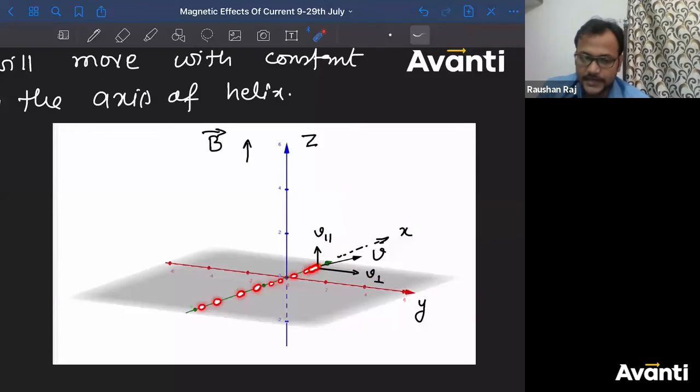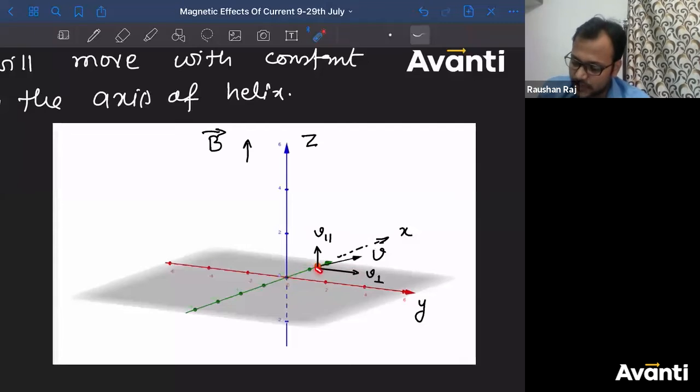Why? It depends now. क्या होगा बच्चा लोग? It depends now what is the velocity. Depending on the magnitude of velocity, depending on the charge, depending on the magnitude of magnetic field, it depends where the center will lie. But this is for sure that to the left of this V perpendicular, the center will be there. So let me assume center is here only. For some value, let's say center is at the origin. मैंने assume किया.